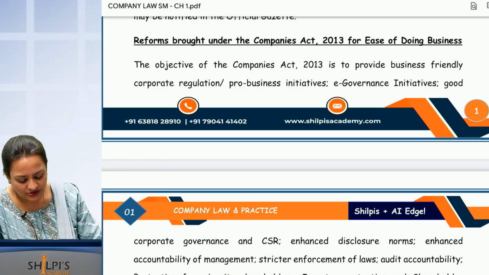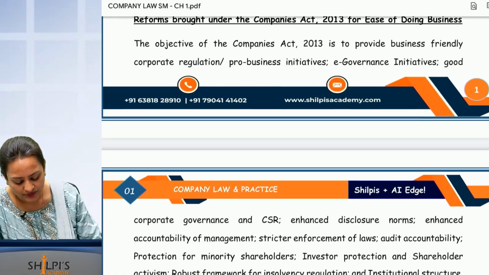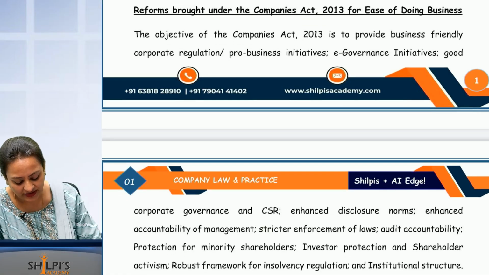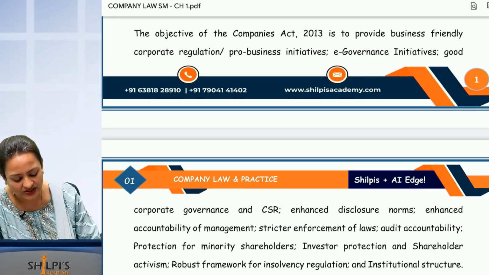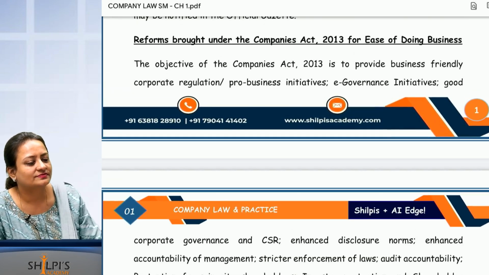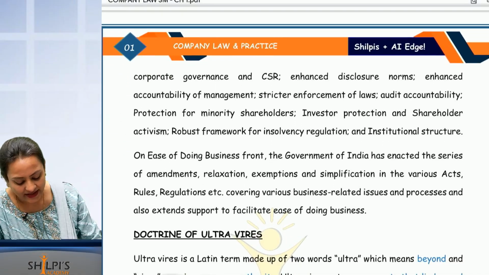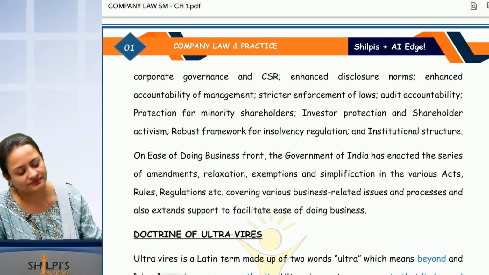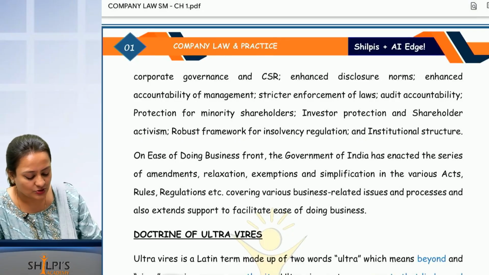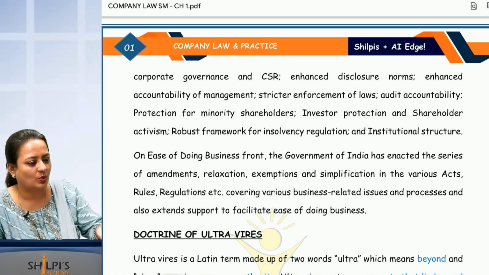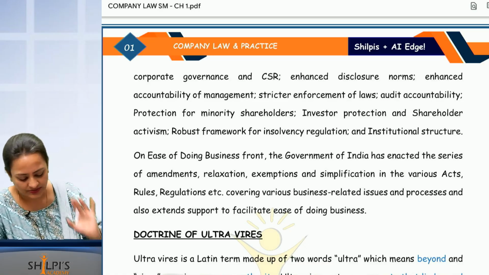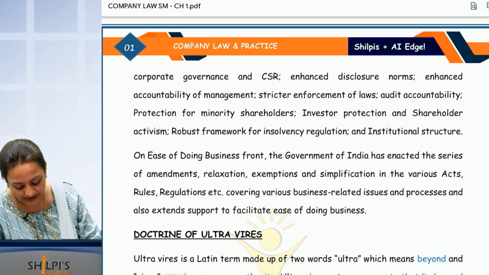What were the reforms brought about under the Companies Act 2013 for ease of doing business? The objective of the Companies Act is to provide business friendly regulations and e-governance initiatives. What is an e-governance initiative? Correct. Most of the things should be done online. Good corporate governance and CSR. CSR, right? Very good. Enhanced disclosure norms. More disclosures have to be done. Whatever you are doing, everything should be disclosed. Enhanced accountability of management. Stricter enforcement of law.